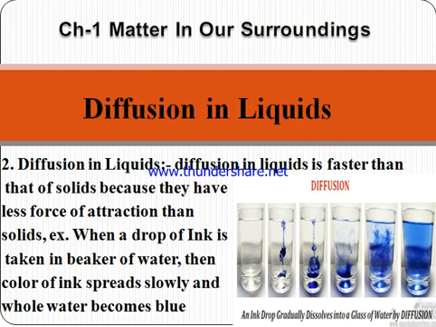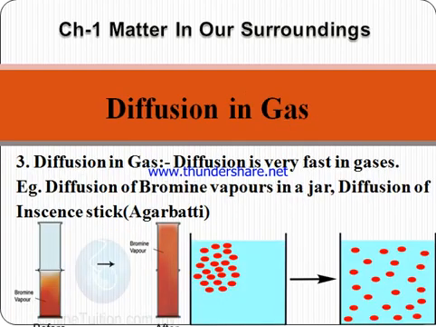So you are writing that diffusion in liquids is faster than solids because they have less force of attraction, and liquids have some kinetic energy and they can move easily. Hence diffusion takes place without any help of external agency. Next heading is diffusion in gases. Diffusion is very fast in gases because gases have very weak forces and they move very fast. Okay, so example is diffusion of bromine vapors in a jar.